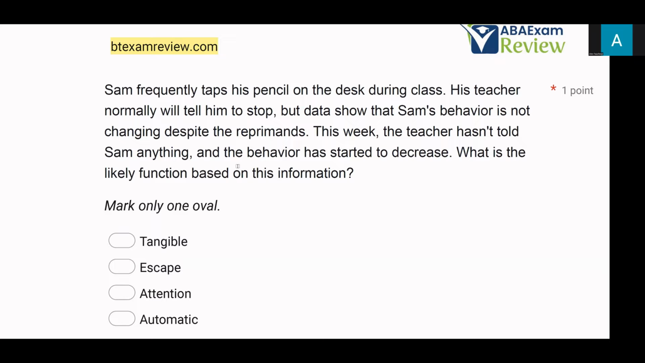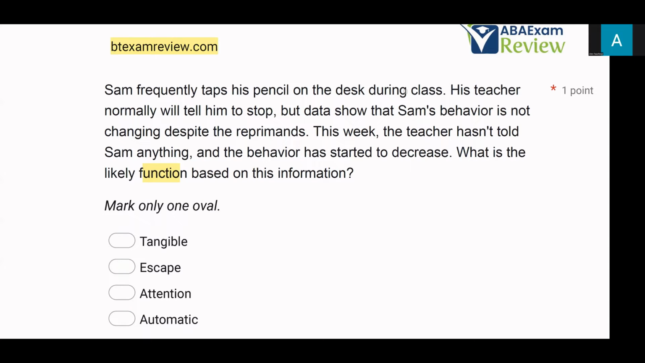So we have a function question. And remember, functions explain why behavior occurs. What is the effect on the environment? Functions also help explain what is reinforcing or maintaining the behavior. Now, what do we know so far about Sam's behavior? Because we want to identify why that behavior is occurring.